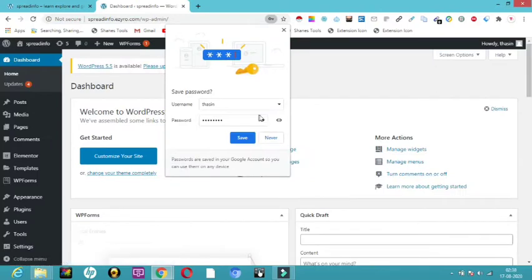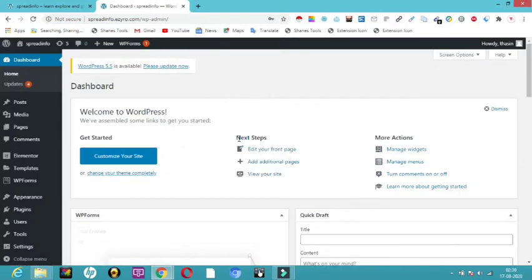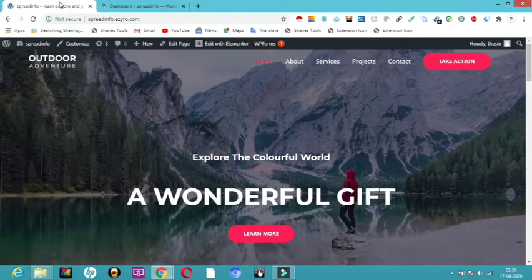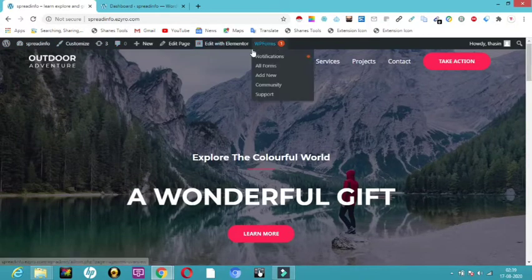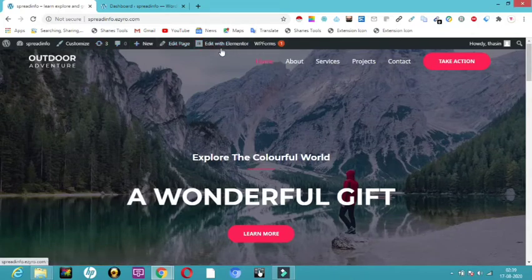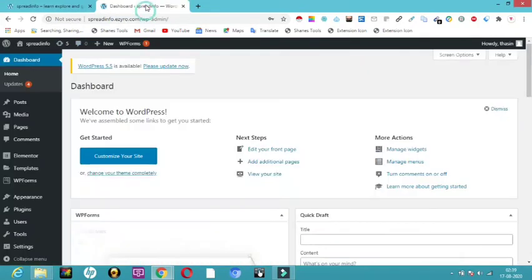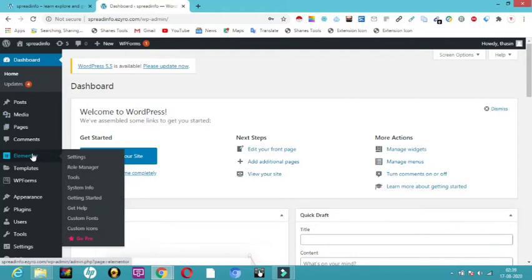Password and the name which I told you to remember. So I'll just click on save here, so that now you can see this is our website where everyone can actually have a look at it, but this will not appear for them. Only you, the admin, can see this, edit Elementor, all that. Now this is the page where you can operate your website.